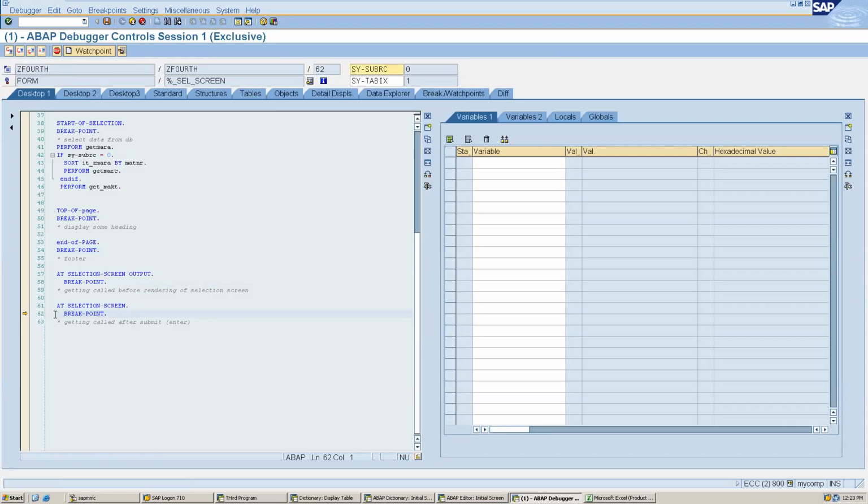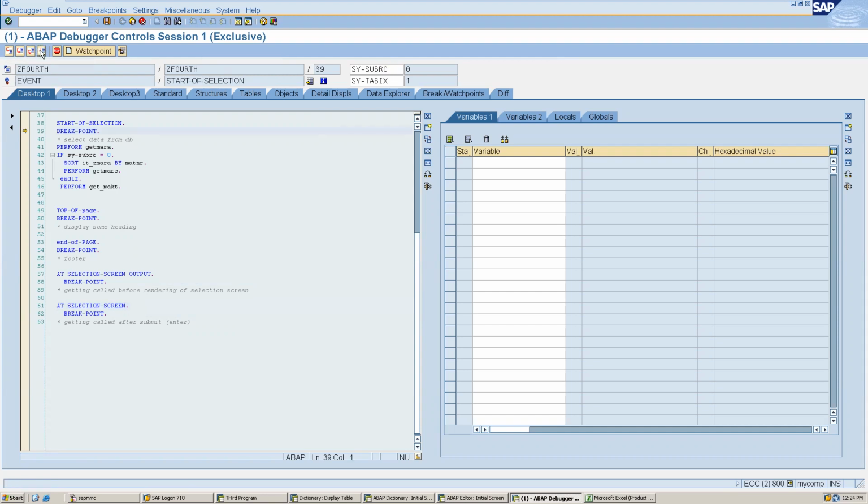Now let's execute this. First of all, it will stop here because I have clicked on the execution button. But at selection screen, this is our process after input. Whenever we give any input and press enter or any action on the selection screen, this event will trigger. Now we have done F8, or clicked on execution, so this will trigger, and here we can write our validation logic. We will write our validation logic after some time, but before that, let's debug how our program is working.